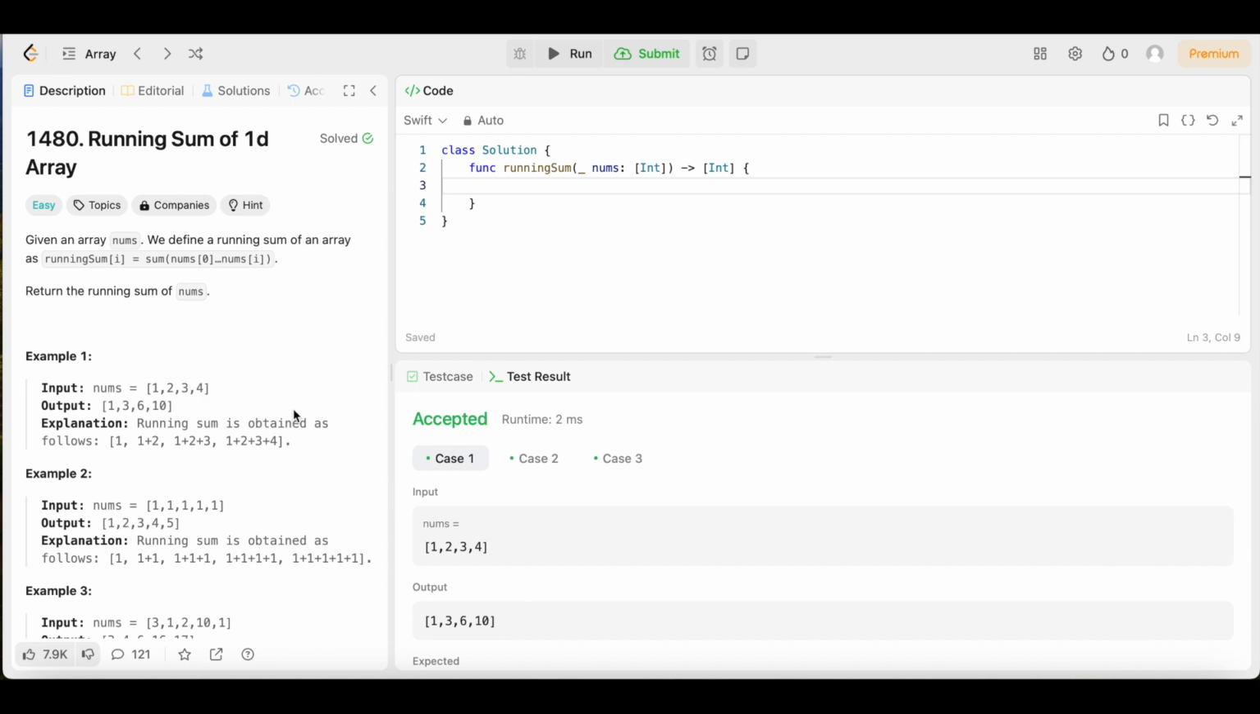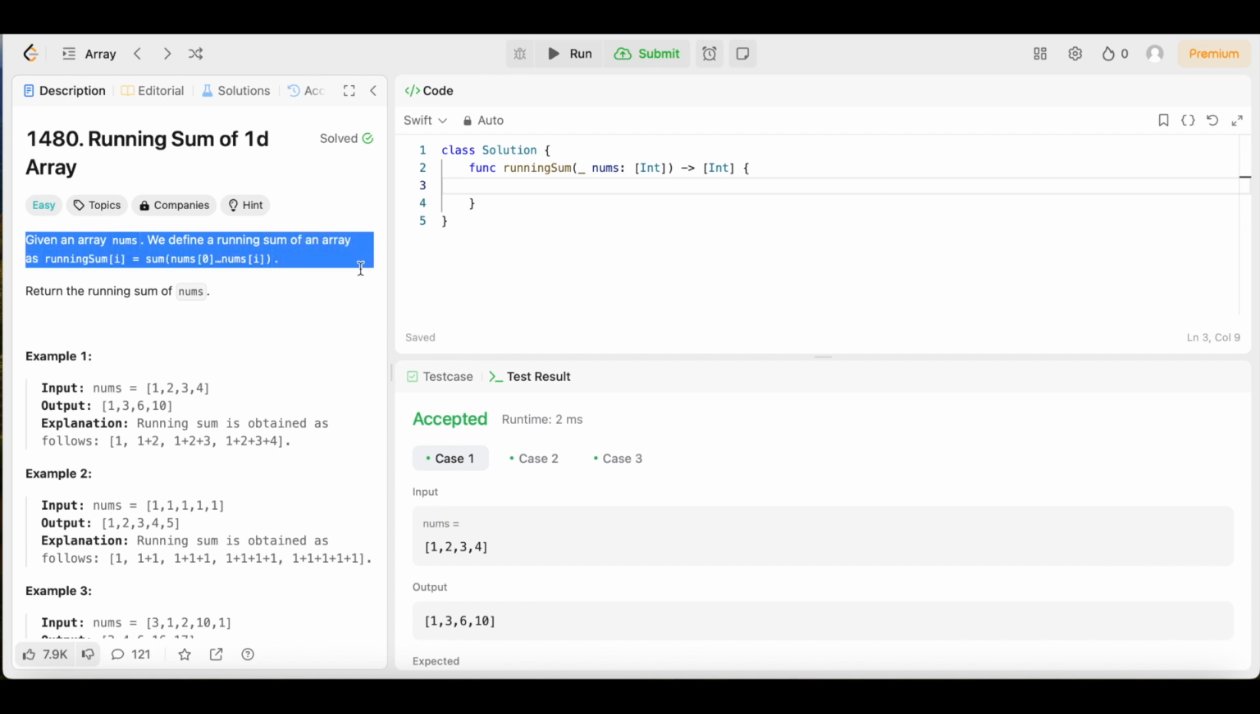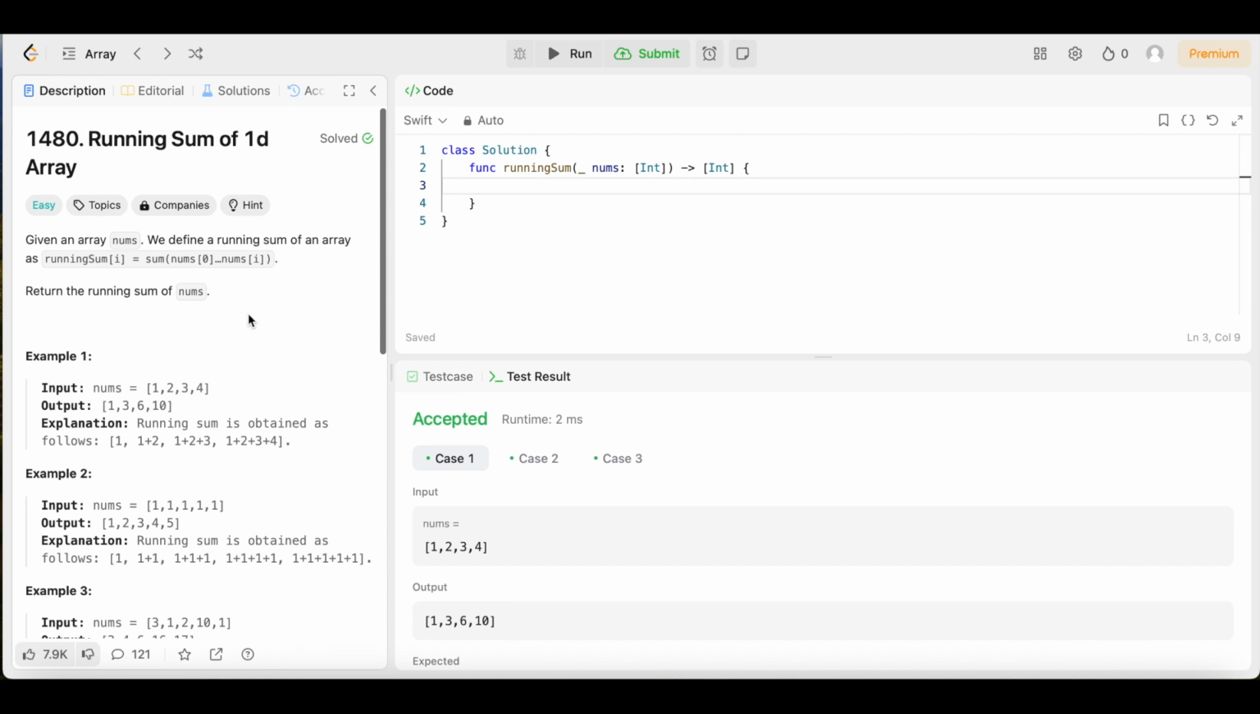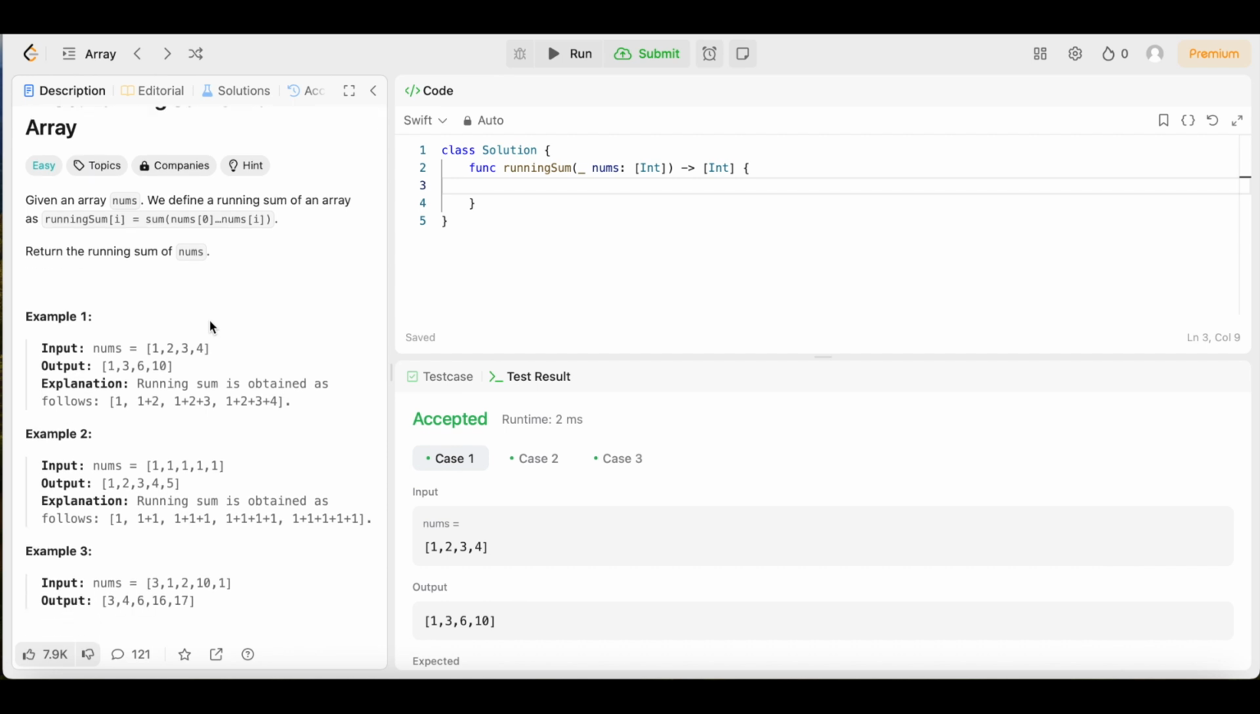And part of understanding the code is understanding the question. So let's see what the question says. It says, given an array nums, we define a running sum of an array as runningSum[i] equals the sum of nums[0] through nums[i]. Return the running sum of nums. So let's break that down and see what they're talking about. It's really not that difficult, but we're going to break it down because the way they explained it might seem a little difficult, but when we look at the examples, we can figure it out.